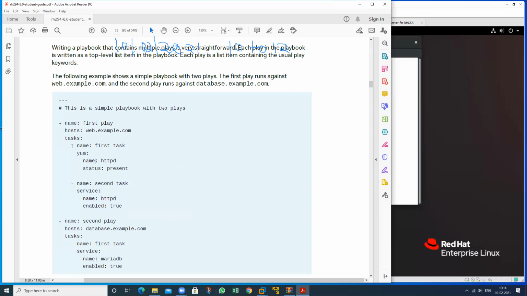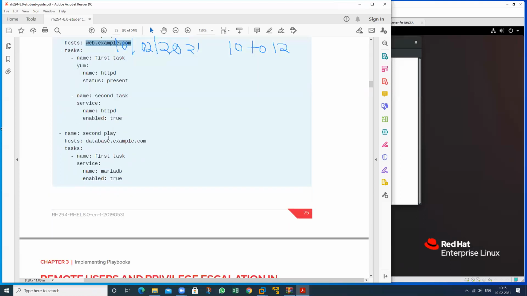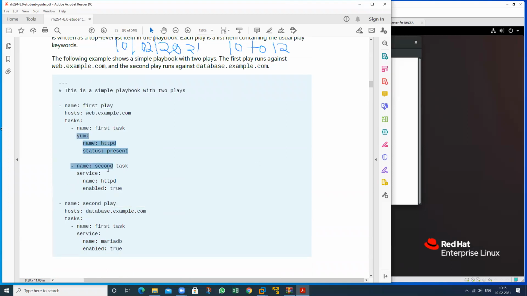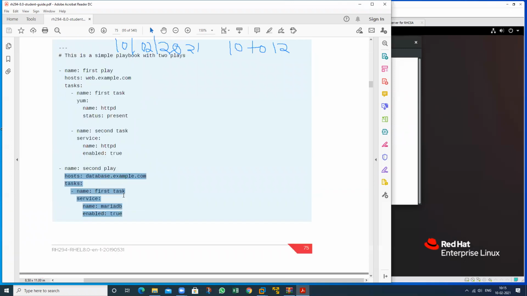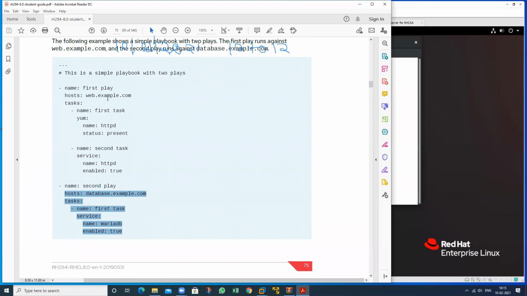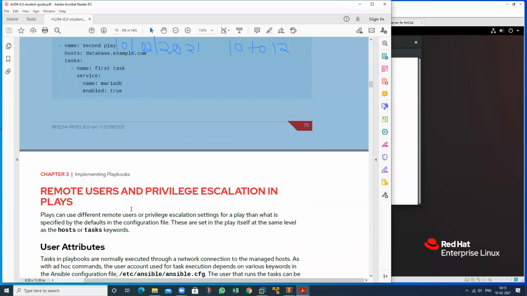These are my two tasks that perform against this machine, and we have a second play that can be performed against another machine, with its own tasks. So we have a different machine and a different task here, and a different machine and a different task there. Multi means this play and this play, in this a task and in this a task. That is known as the multiplay concept.